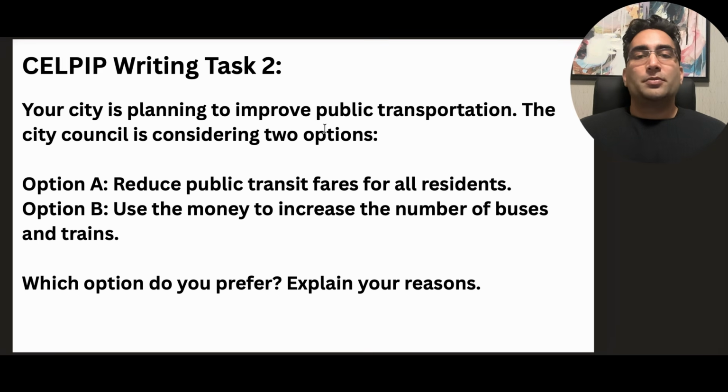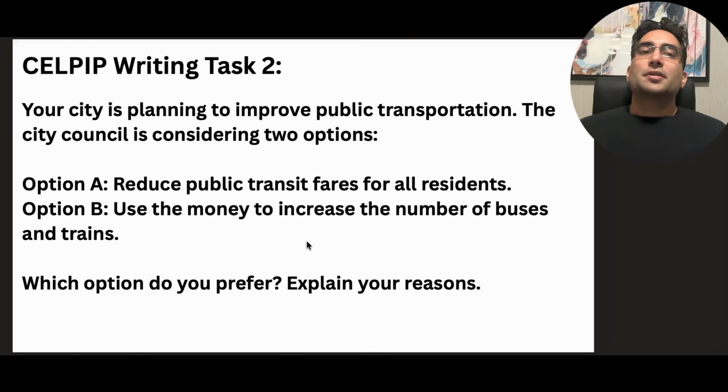Your city is planning to improve public transportation. The city is considering two things basically. Option A, reduce public transit fares for all residents. Option B, use the money to increase the number of buses and trains. So we're not reducing money in option B, we're just using the same money to increase buses and trains.